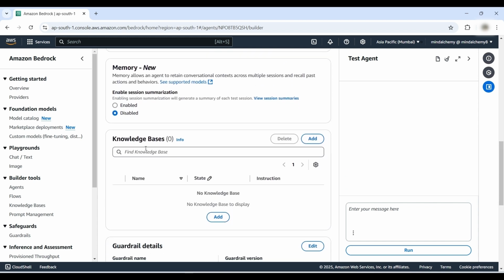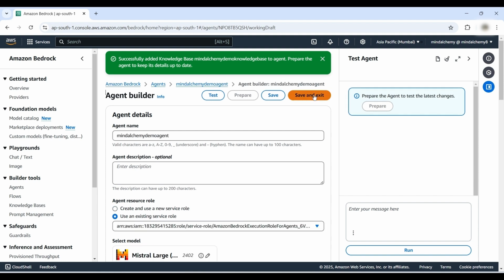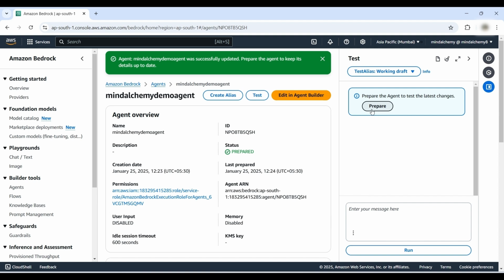In the Knowledge Base section, click Add. Let us select the knowledge base we just created. We have to also provide knowledge base instruction for agent. Click on Add. Now click on Save and Exit. Click on Prepare to make the agent ready for testing.